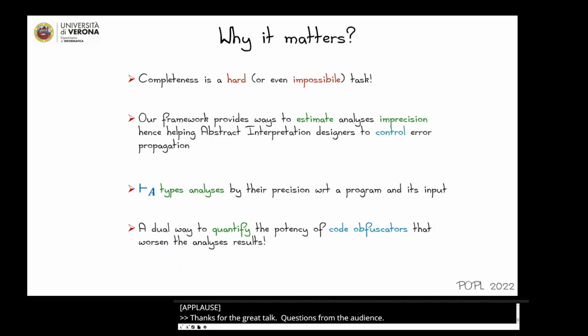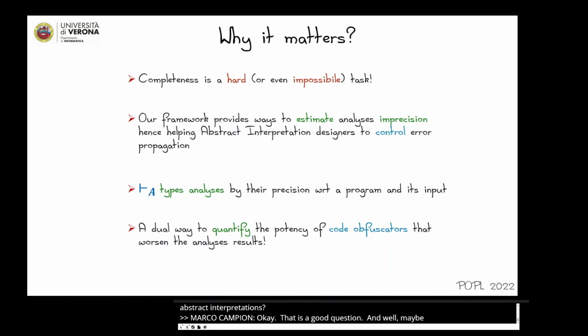Okay, there is a question on Airmeet from Shuo Ding. Is it possible to generalize those computability results about imprecision to arbitrary program analyzers and verifiers, including those not directly based on abstract interpretation? That's a good question, and maybe yes.